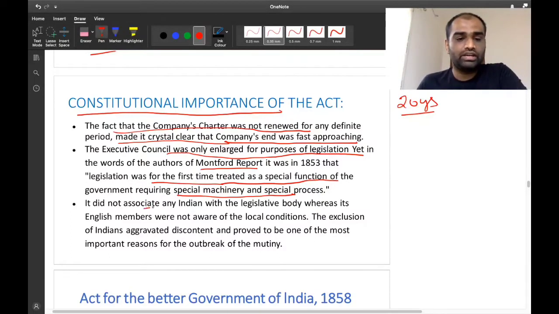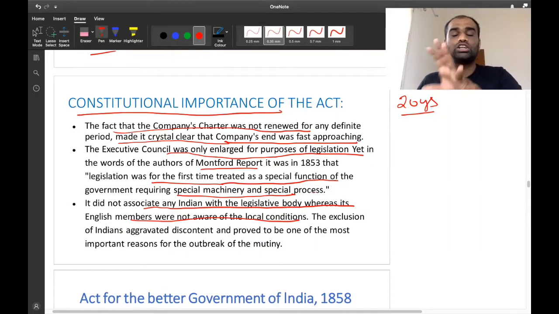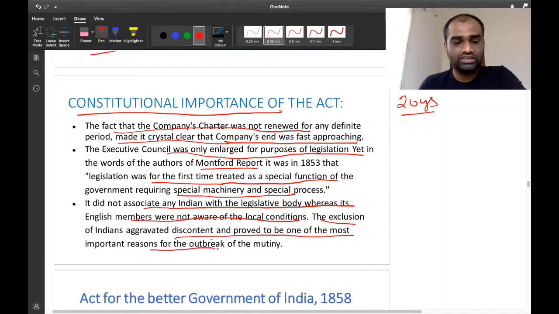And importantly, it did not associate any Indians with the legislative body, whereas its English members were not aware of local conditions. Now, this exclusion of Indians aggravated the discontent and proved to be one of the most important reasons for the outbreak of the mutiny of 1857.